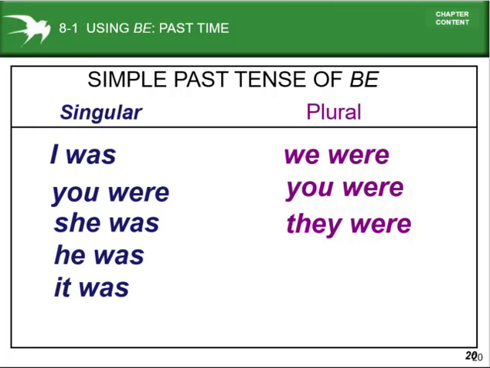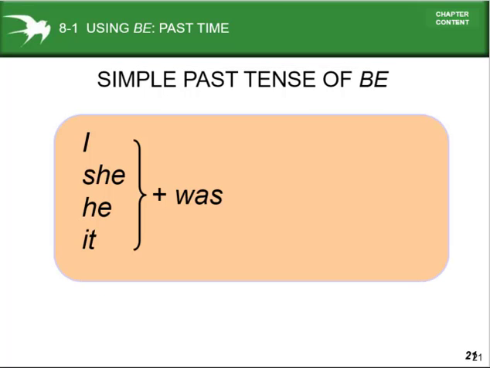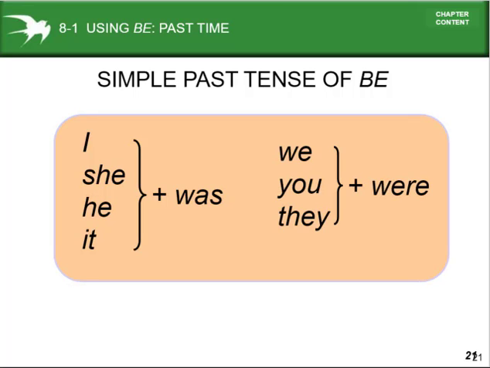Then they were. I, she, he, it plus was, but we, you, and they plus were. So look, in the case of I, she, he, it plus, we'll have to use the be verb was. But when you see the subject we, you, and they, we'll have to use were.